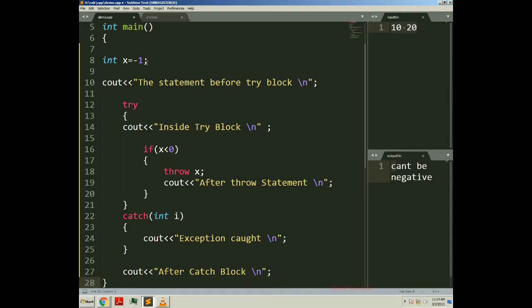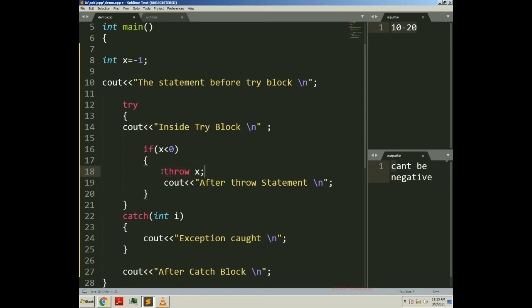So this is the code we have written. The x value we have initialized as -1. This statement will be outside of the try block, so it will be executed after initialization. Then in the try block, first of all these statements inside the try block will be executed. Then this condition will be tested. If it is true, then we will come inside the if block, and this exception will be raised here, throw x.